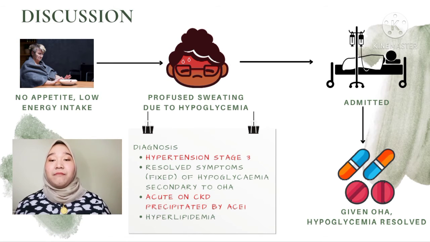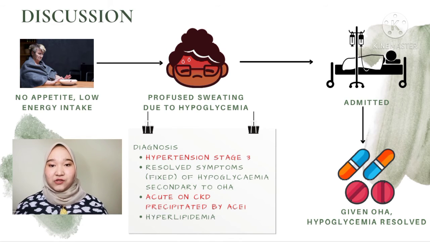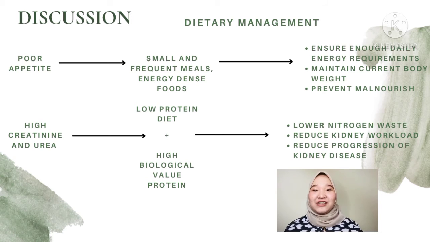Before this, my friend had explained how all these diseases are interrelated with each other. According to her medical history, she had experienced hypertension and diabetes mellitus, which became the risk factors of chronic kidney disease and subsequently developed hyperlipidemia. Next, let's move on to the dietary management.